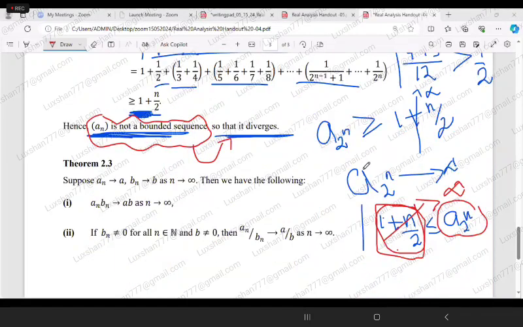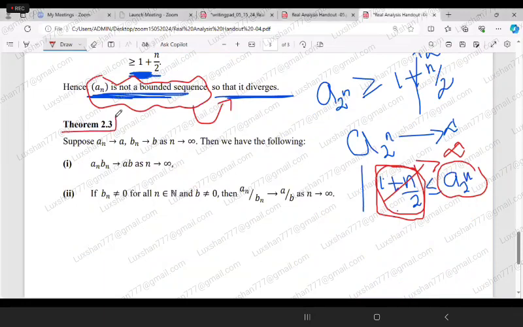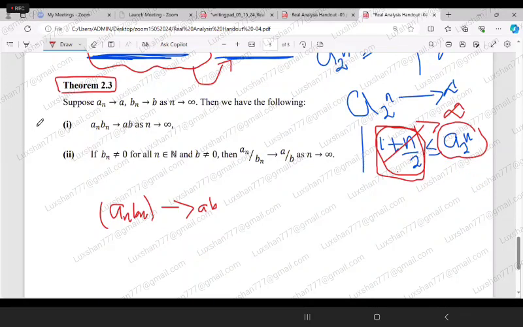Okay. Now, the last theorem, we don't need a proof for this one. This says that suppose An tends to A and Bn tends to B. So the limit point of sequence An is A, and the limit point of sequence Bn is B. Then we have the following. The sequence formed by multiplying these two sequences goes to AB.